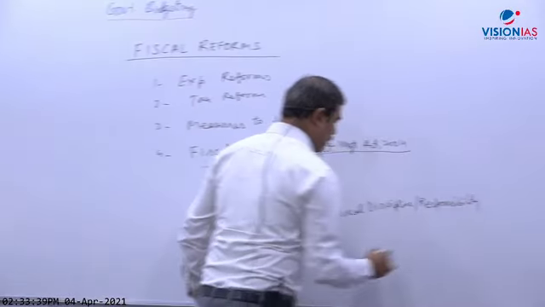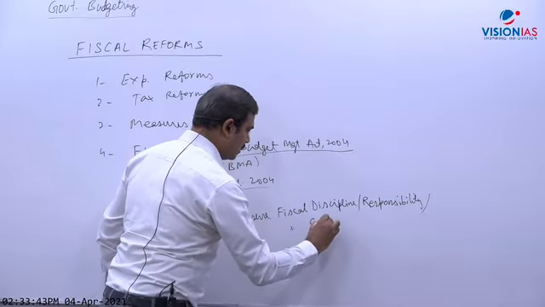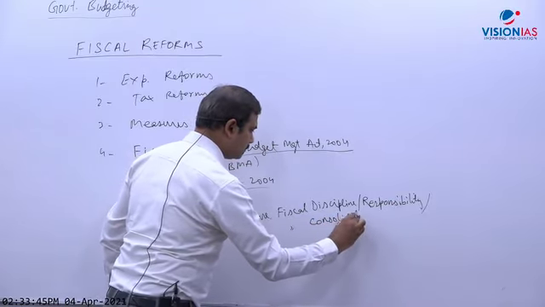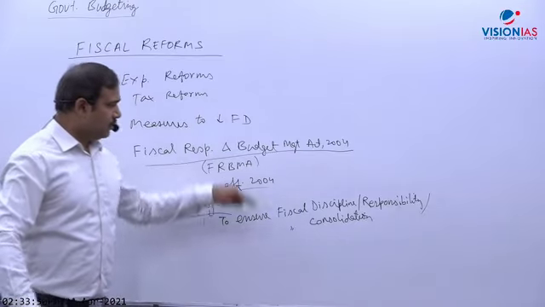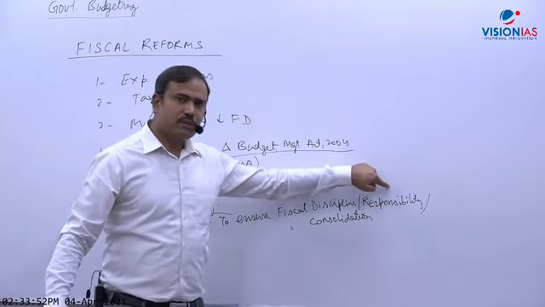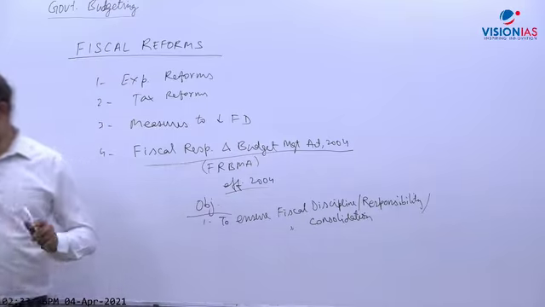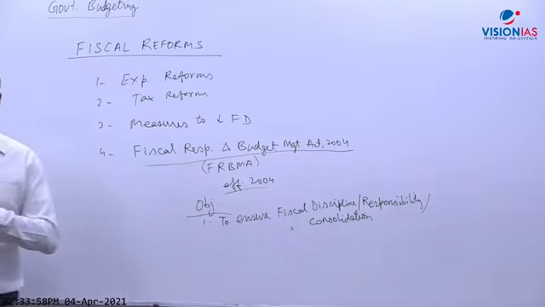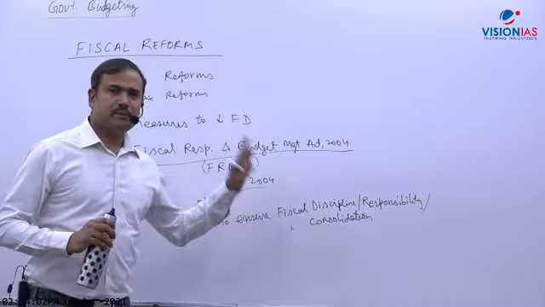Or it may also be called fiscal consolidation. These terms are used interchangeably: fiscal discipline, fiscal responsibility, and fiscal consolidation. So what is the meaning of this fiscal responsibility? It means that fiscal policy should be conducted in a disciplined manner.